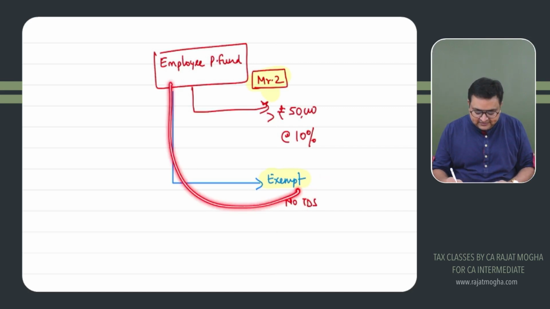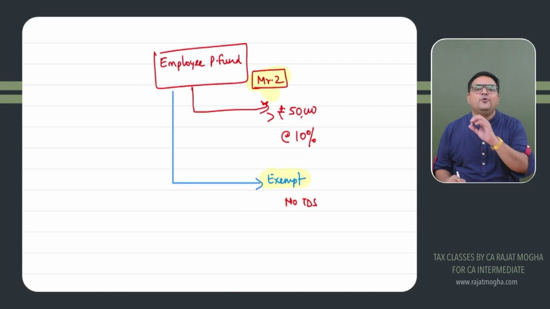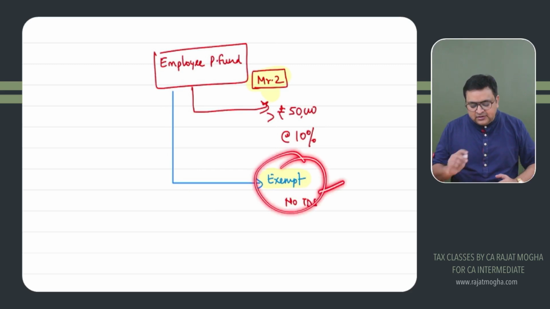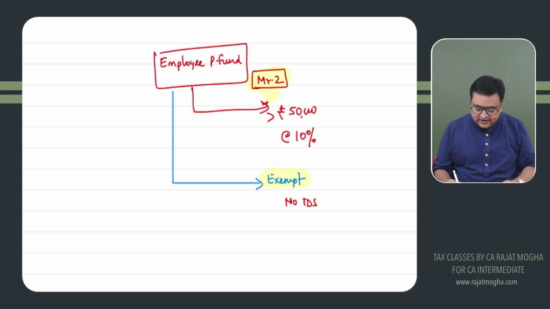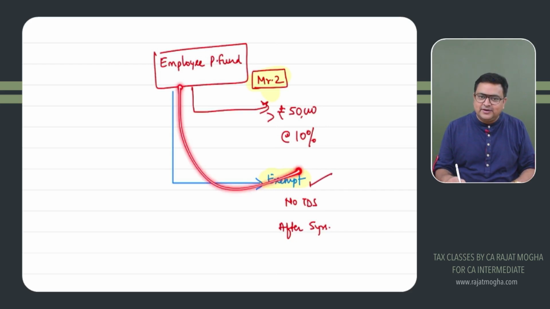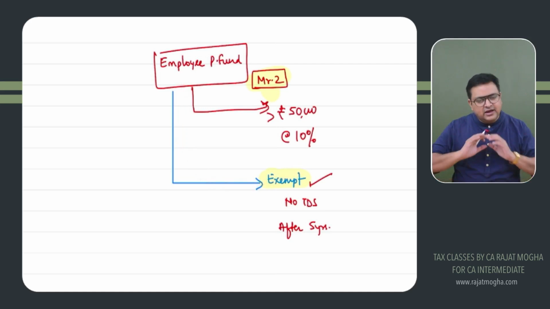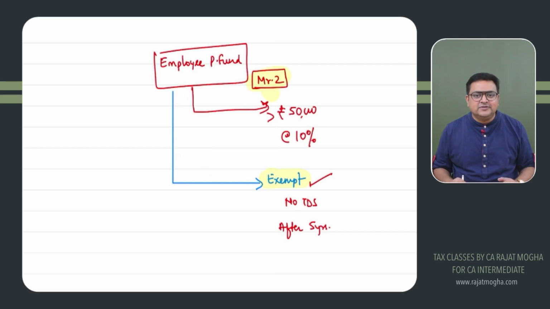If the amount which he is getting is an exempt amount, then no TDS will be deducted. Now the question arises, when does this amount become exempt? We know that in the chapter of salary, if this person is withdrawing after 5 years, having already served 5 years, then this amount becomes exempt. Even if it is more than 50,000, please do not apply any TDS provisions. The entire amount will be given to him, no TDS provisions.